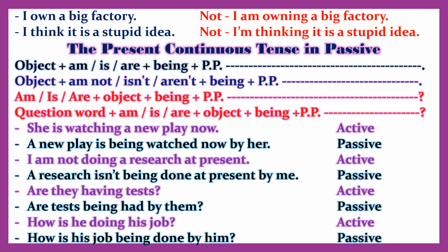How is he doing his job? Active. How is his job being done by him? Passive.